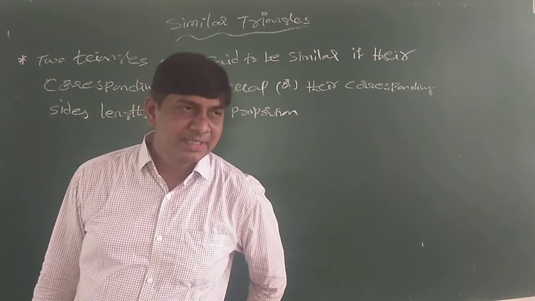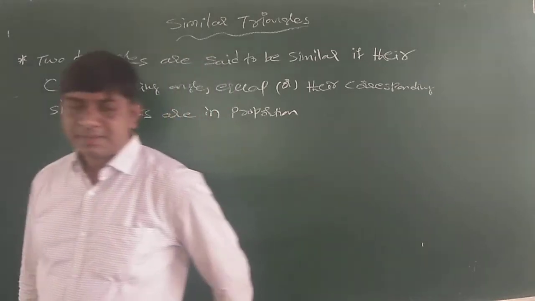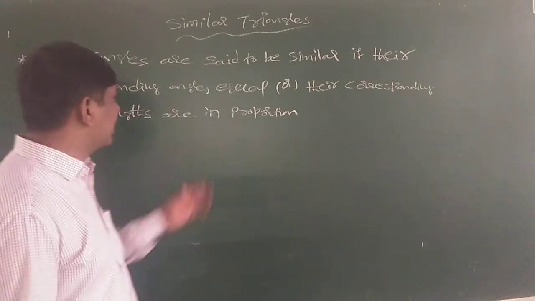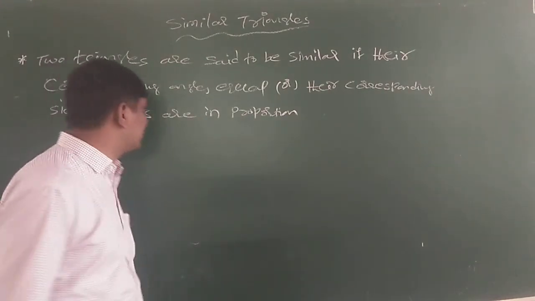Is it clear? Okay, note down this definition. Two triangles are said to be similar if their corresponding angles are equal or their corresponding sides lengths are in proportion.